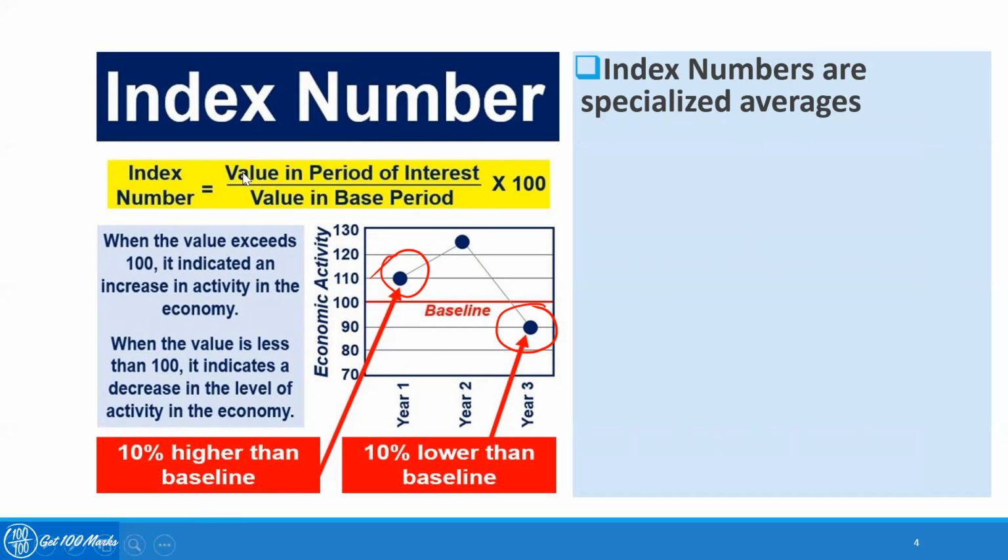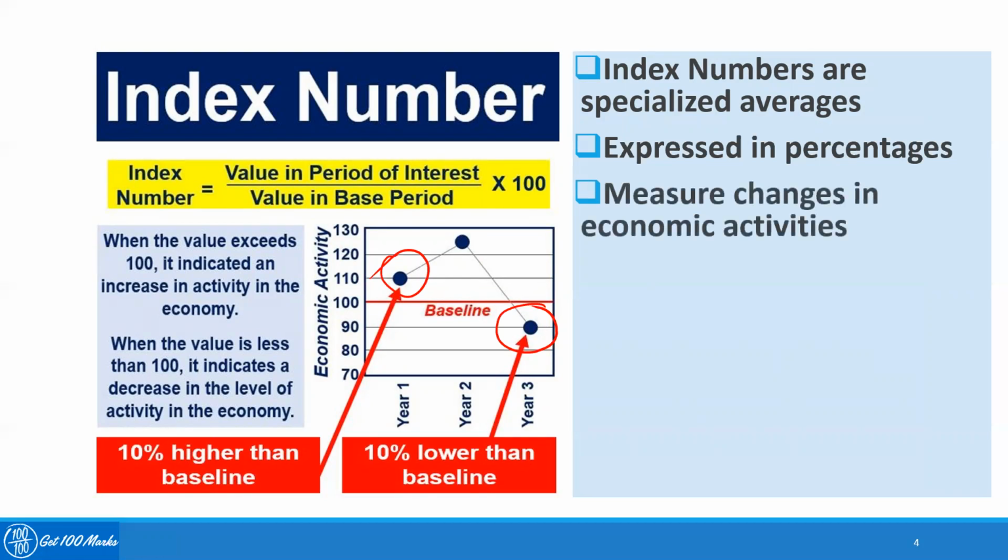So basically index number is the value in the period of interest, I mean the current period, divided by the value in the base period with which we want to compare, multiplied by 100. So this is always coming in terms of a percentage. It's like 100 rupees, how much is the value currently compared to a base period. So it's always expressed in percentage.